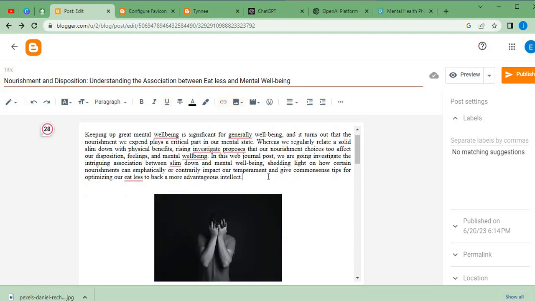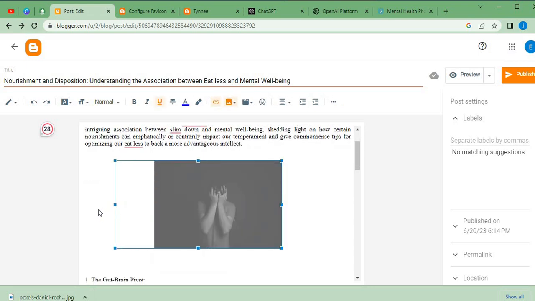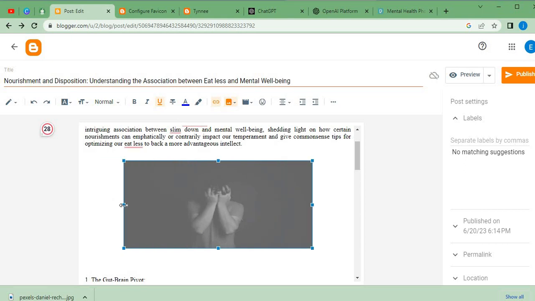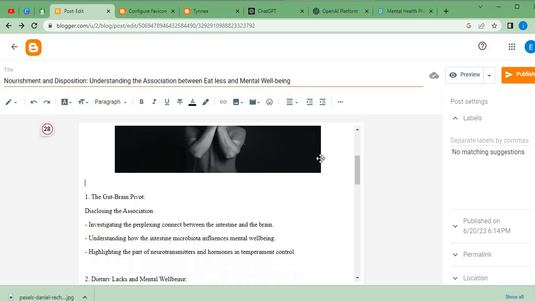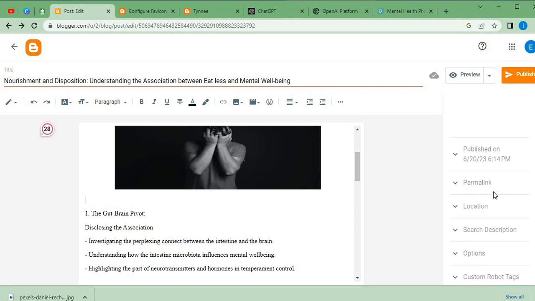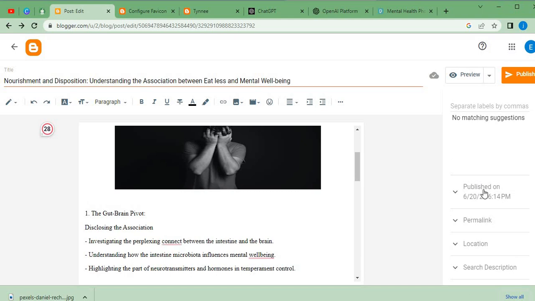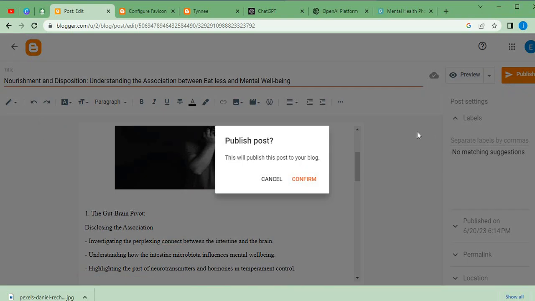So what we need to do is to try and extend this particular image over here. Can you guys see that? And once we're done extending the image, the next thing we need to do is to click on publish. But depending on the location, or if we are having other options, or we want to even schedule this particular post, we can schedule it. But since we are not doing that, let's just click here to publish. So we're going to click here to publish, then we are going to confirm.